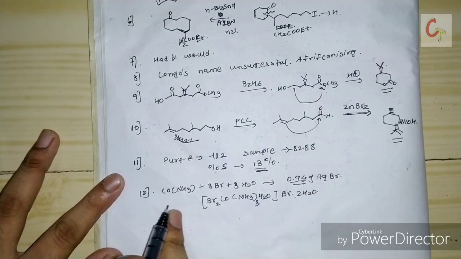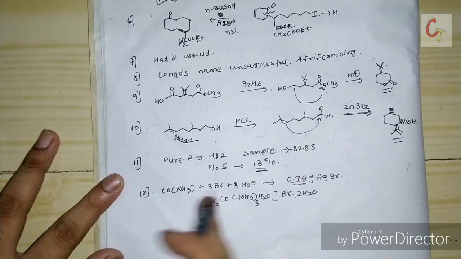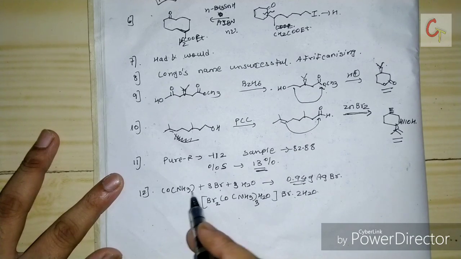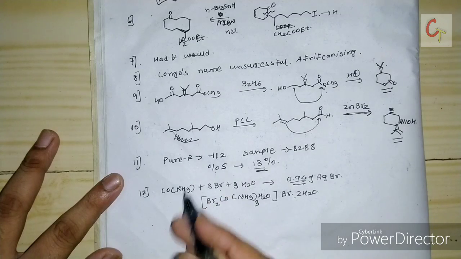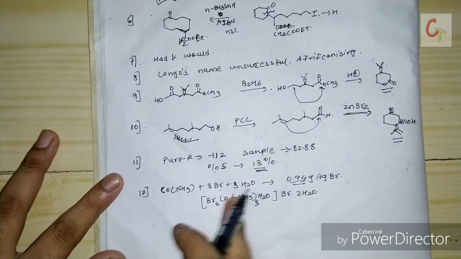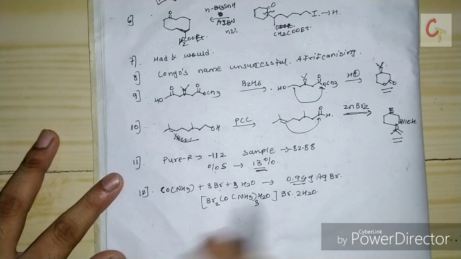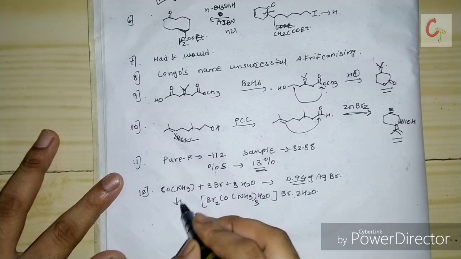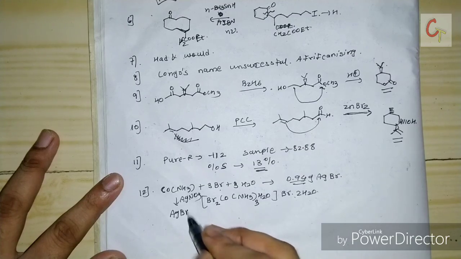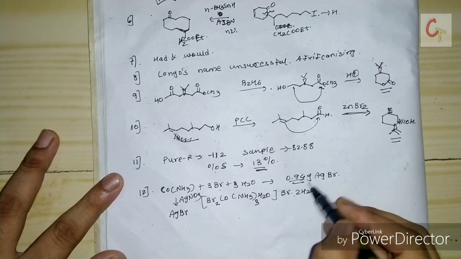And the next question was cobalt amine. There was a complex containing 3 bromine and 3 water, along with ammonia, of the cobalt. I don't know about the metal, but I think cobalt was given. They said they added an excess of silver nitrate solution, and you get a precipitate of silver bromide, and the silver bromide precipitate obtained is 0.94 gram.